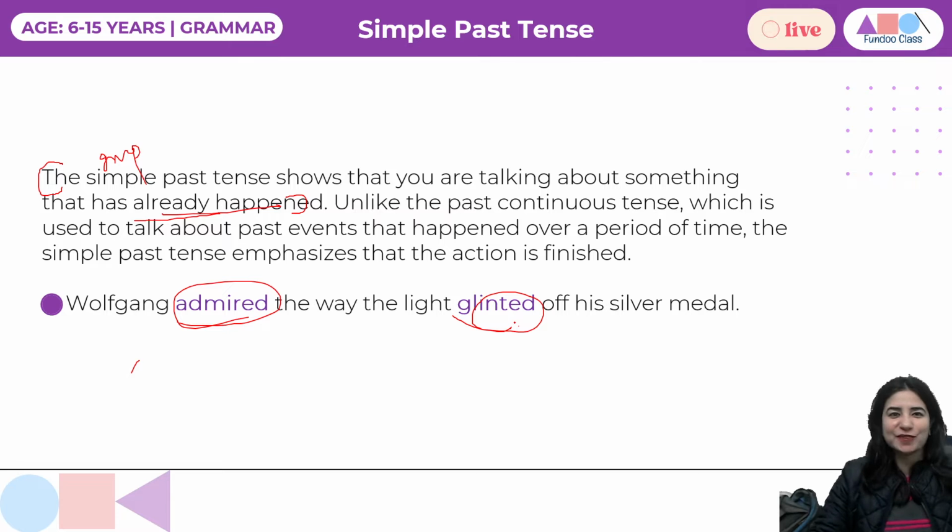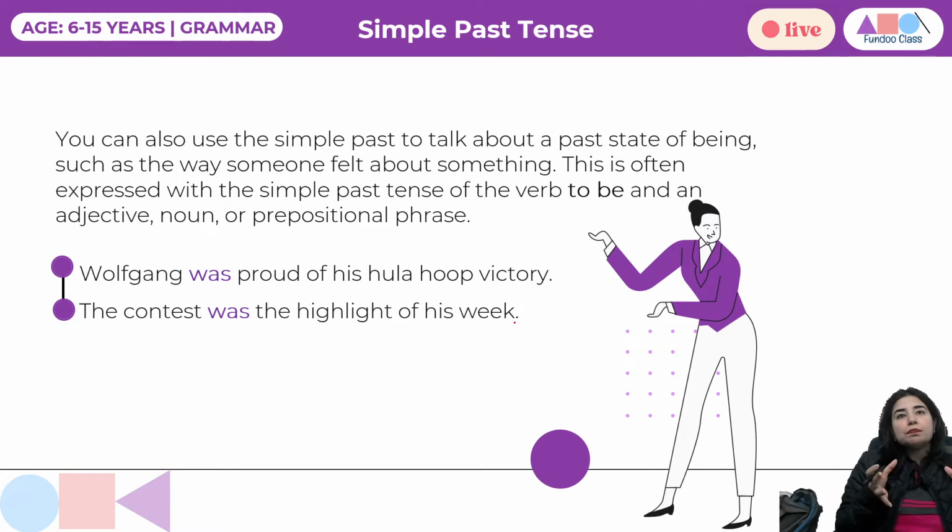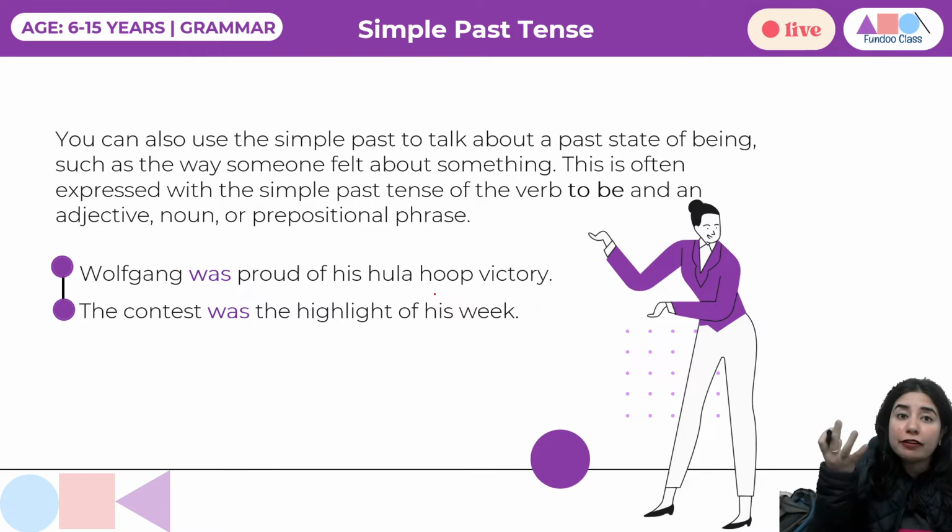Great. So I hope you have noted down. Let's further proceed. Now you can also use simple past to talk about a past state of being, like the way somebody felt. I'll give you an example. Wolfgang was proud of his hula hoop victory. So this is what Wolfgang felt, right? So this is an emotion, right?